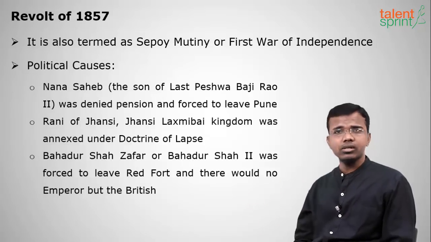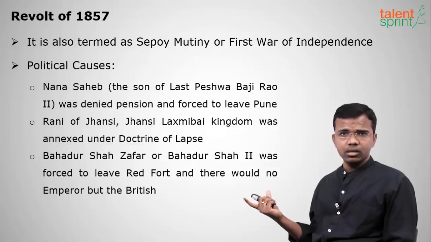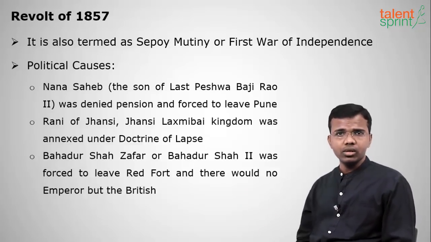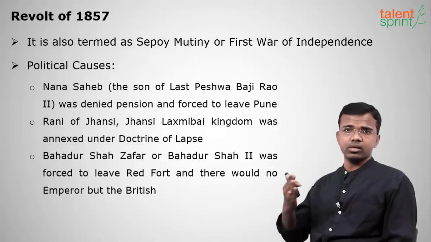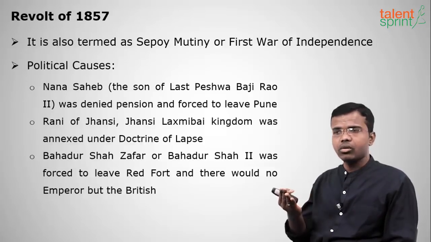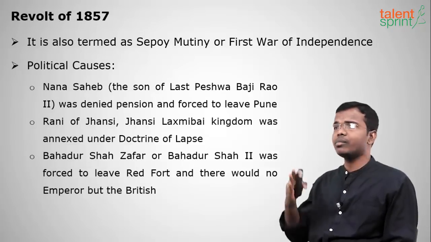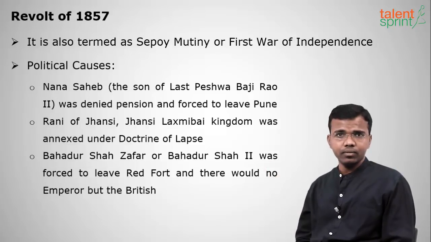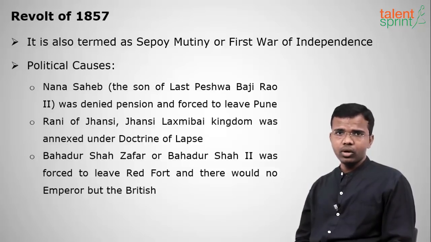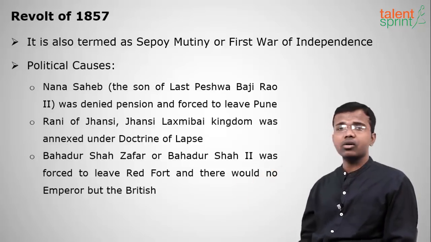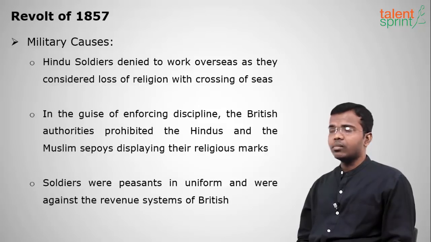The next reason was Bahadur Shah II, who was the Mughal ruler at that time. He was dethroned. He was told that he should no longer continue as a Mughal ruler and there would be no Mughal empire in India. He had to leave the Red Fort, the throne of the Mughal empire. So these were some of the political causes of the revolt of 1857. Next we shall see the military causes.